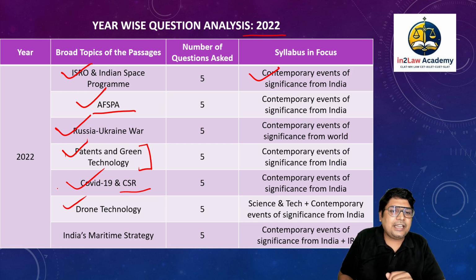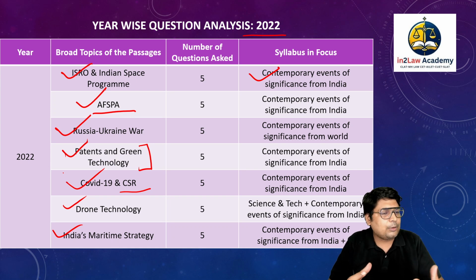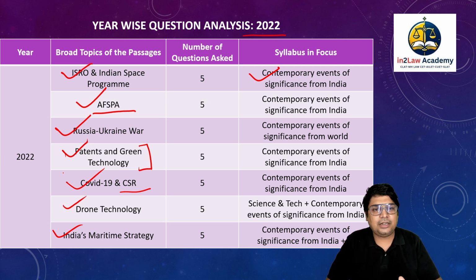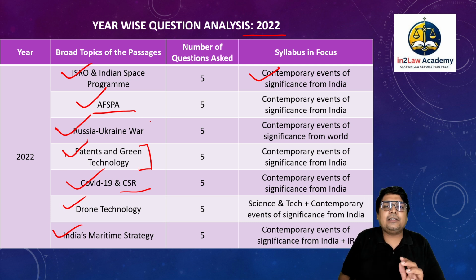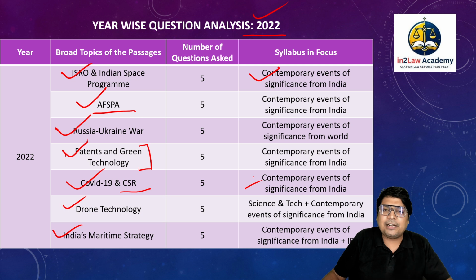India's maritime strategy, again, this is important, especially from the point of view of India establishing herself as a superpower in Asia, right? So these all were the things that were asked in 2022. Most of these are contemporary events of significance, either from India or from the world, and one of them is actually related to IR as well, that is international relations, India's maritime strategy.